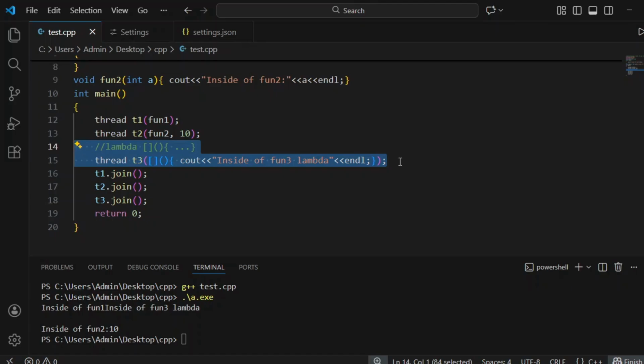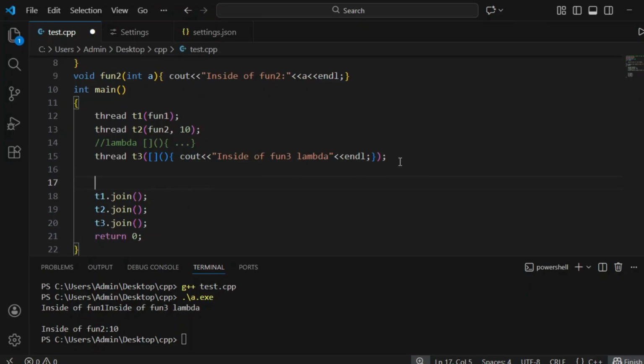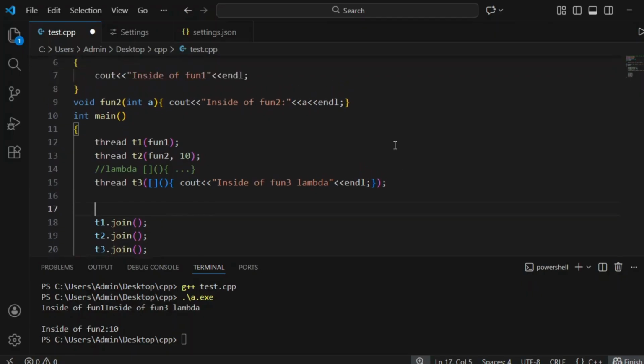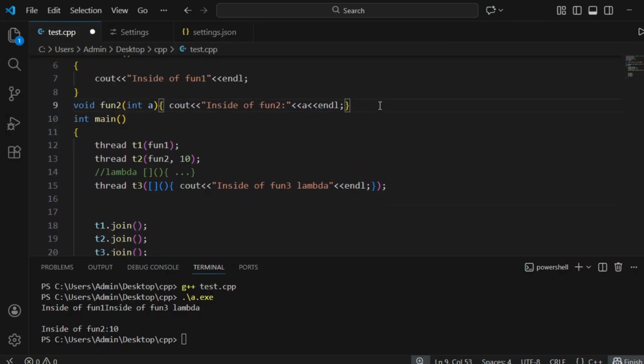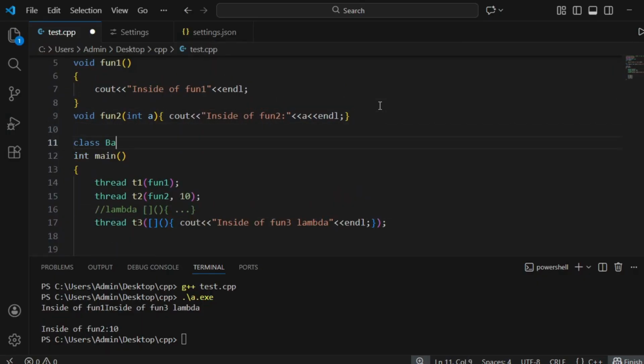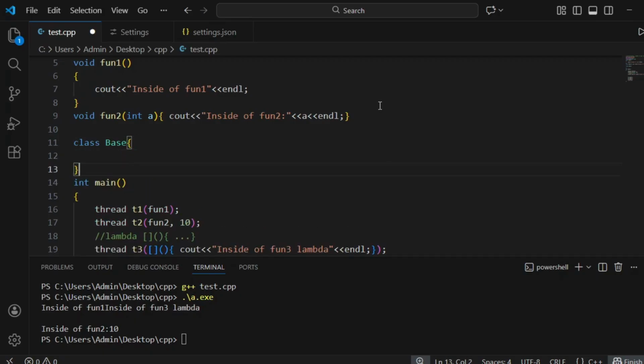Okay, so now we'll see another method. Another method means, suppose there is a class base. Okay, let's give a semicolon here and give public.